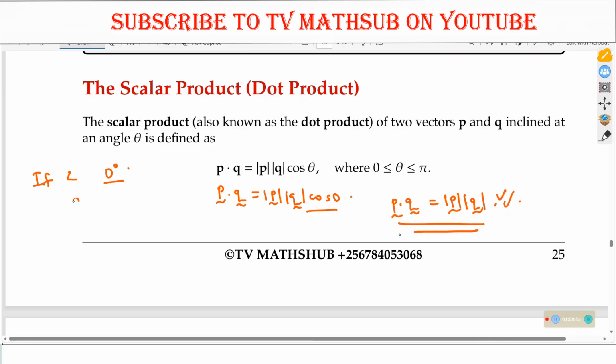So if the angle between the vectors is 90 degrees, what happens? It means we shall have vector P dot vector Q, which is the same as magnitude of P times magnitude of Q cos of 90 degrees. And the cos of 90 degrees is 0, giving us P dot Q is equal to 0. So when you are looking at the dot product, you are majorly looking at obtaining, and they usually ask this, the angle between any two vectors. So the angle between any two vectors can easily be obtained using the dot product.